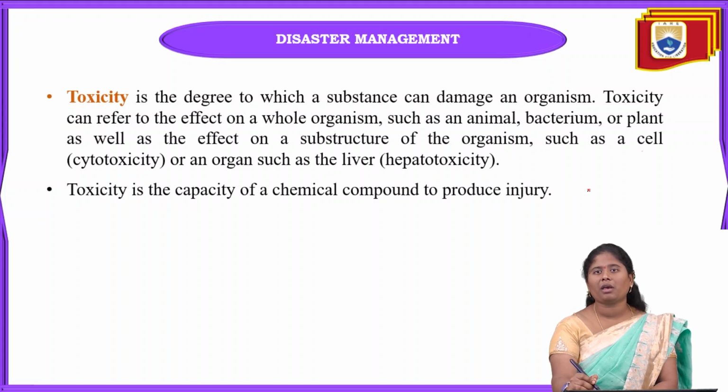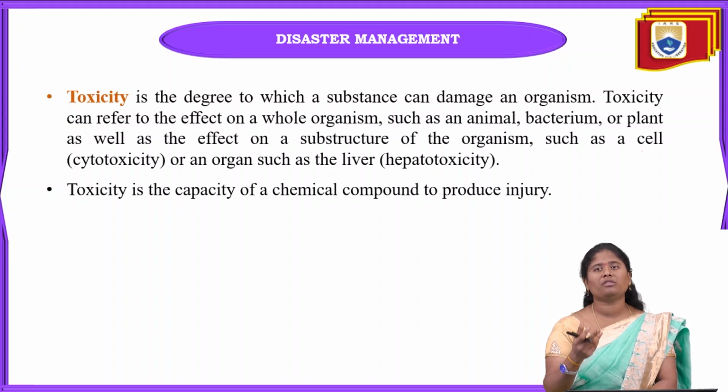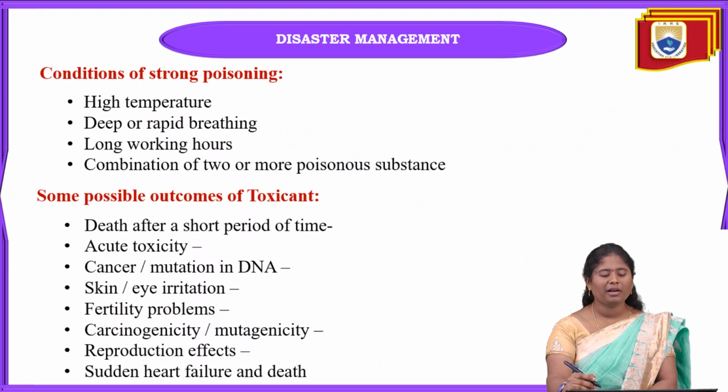This is nothing but the capacity of the chemical compound to produce injury. Why? Because when we inhale this type of toxic material or toxic chemical into our body, that will produce injury. Internal injury can happen, or external injury can happen because of this toxicity. And these are the conditions of strong poisoning.